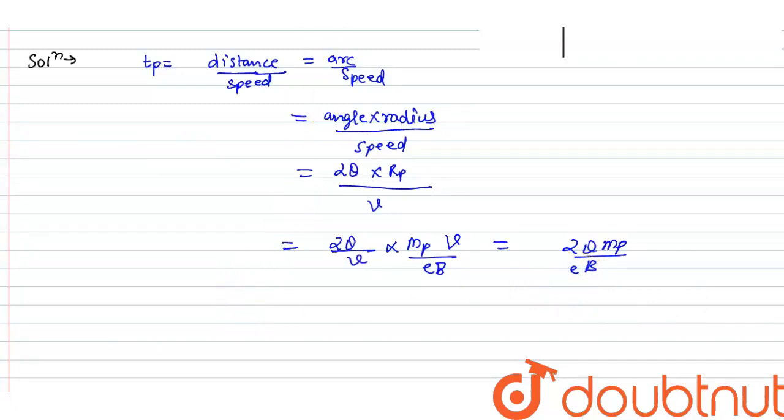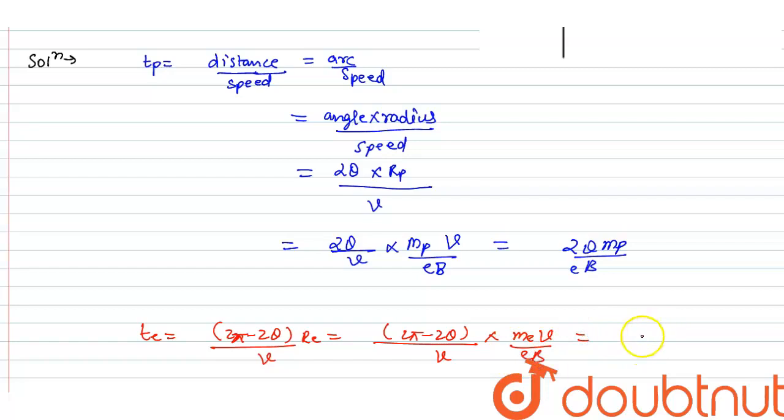Now if we find the time for the electron, it will be equal to 2 pi minus 2 theta, divided by v into re, which is me v upon eB.